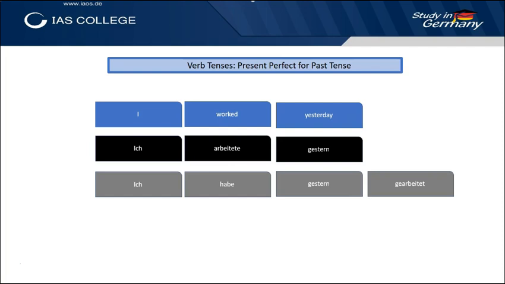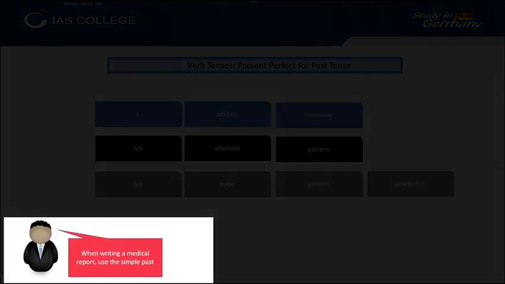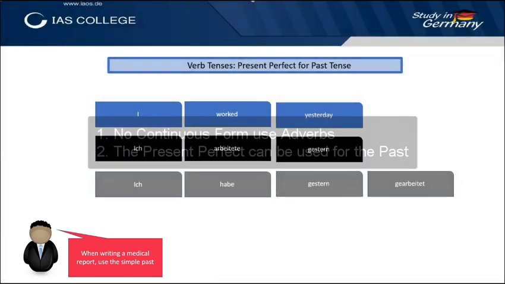As always, there's also an exception to the rule. Please make sure to use the simple past when writing officially. For instance, if you write medical reports, or if you write a technical report about events in the past. Here, you have to use the simple past. Present perfect is rejected.